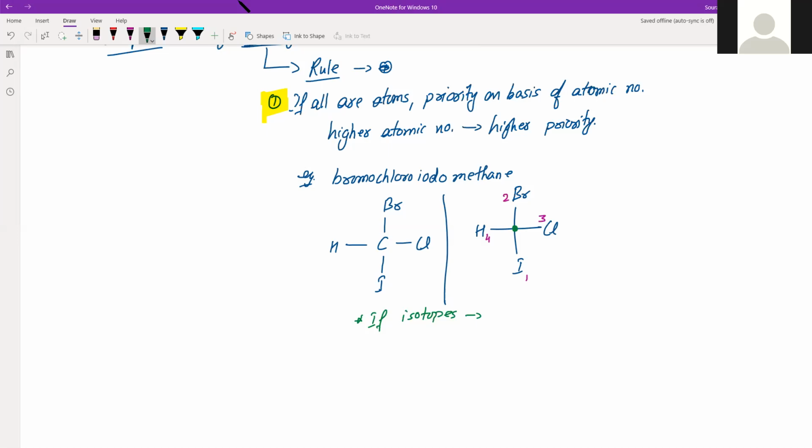So how to break the tie? Now mass will be the tiebreaker. So that is rule number 1.